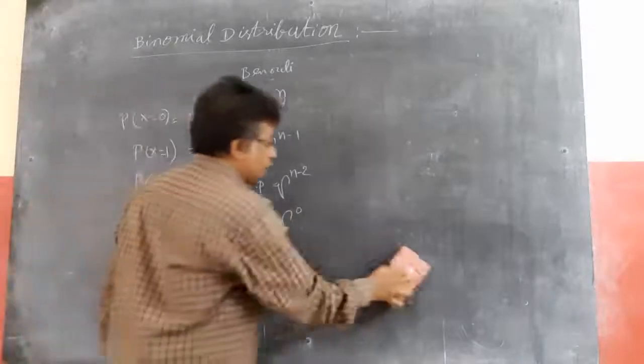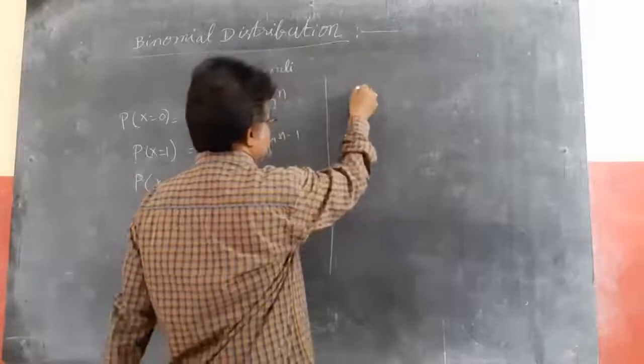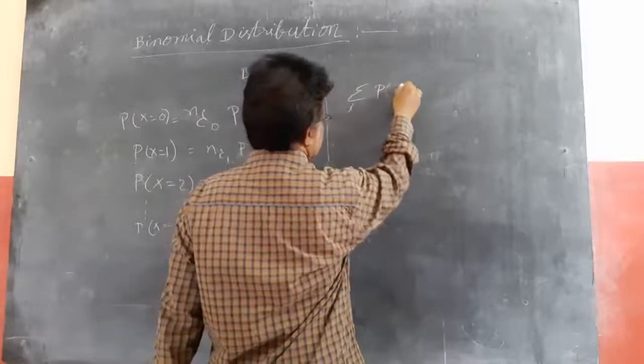So if I add up all, I get the sum of P(Xi), sigma P(Xi), I know.